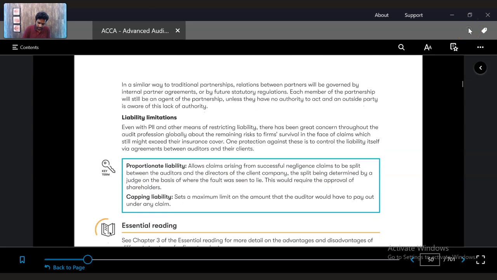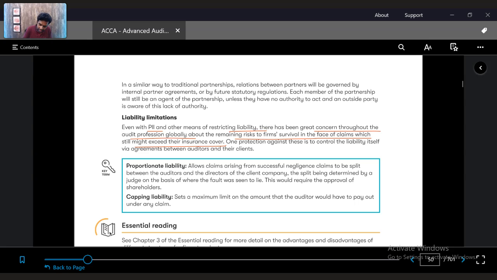So, liability limitations. Another way to protect with respect to incorporation is liability limitations. Even with PII and other means of restricting the liability, there is a great concern throughout the audit profession globally, remaining the risk to the firm's survival in the face of a claim, which still might exceed the insurance cover. What if even they have taken the insurance, their maximum limit is only £1 million, but the claim is for 2 million. Do you have money? No.